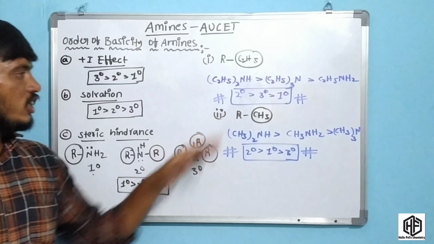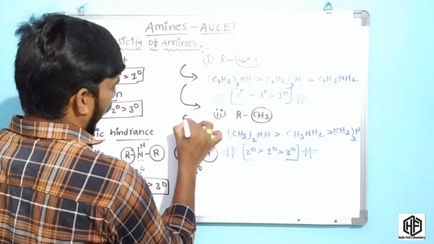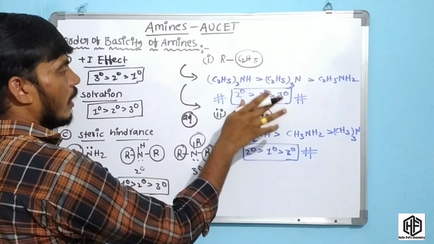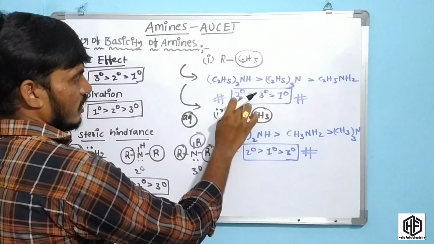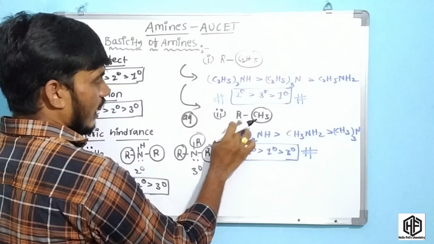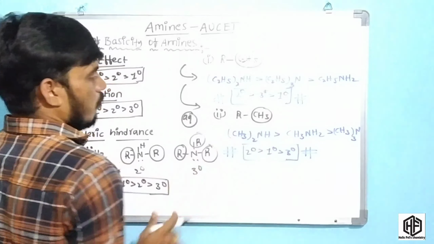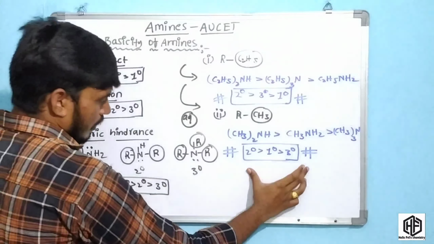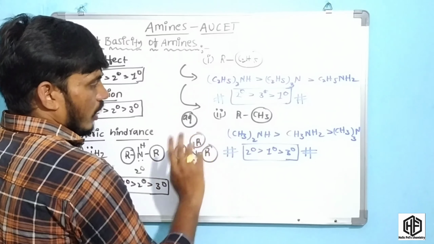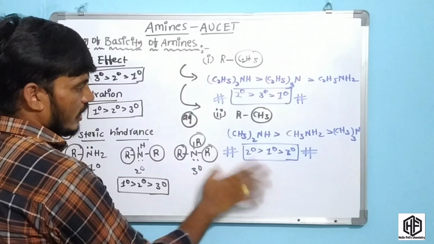Okay friends, these two explain the basicity in aqueous medium. In aqueous medium, the experimental basicity order is secondary, tertiary, primary when R is C2H5, but when the alkyl group R is CH3, it is secondary, primary, tertiary. Okay friends, this is the basic order when the methyl group is present in the amines, and this is when the ethyl group is present in the amines. The basicity order is like this.